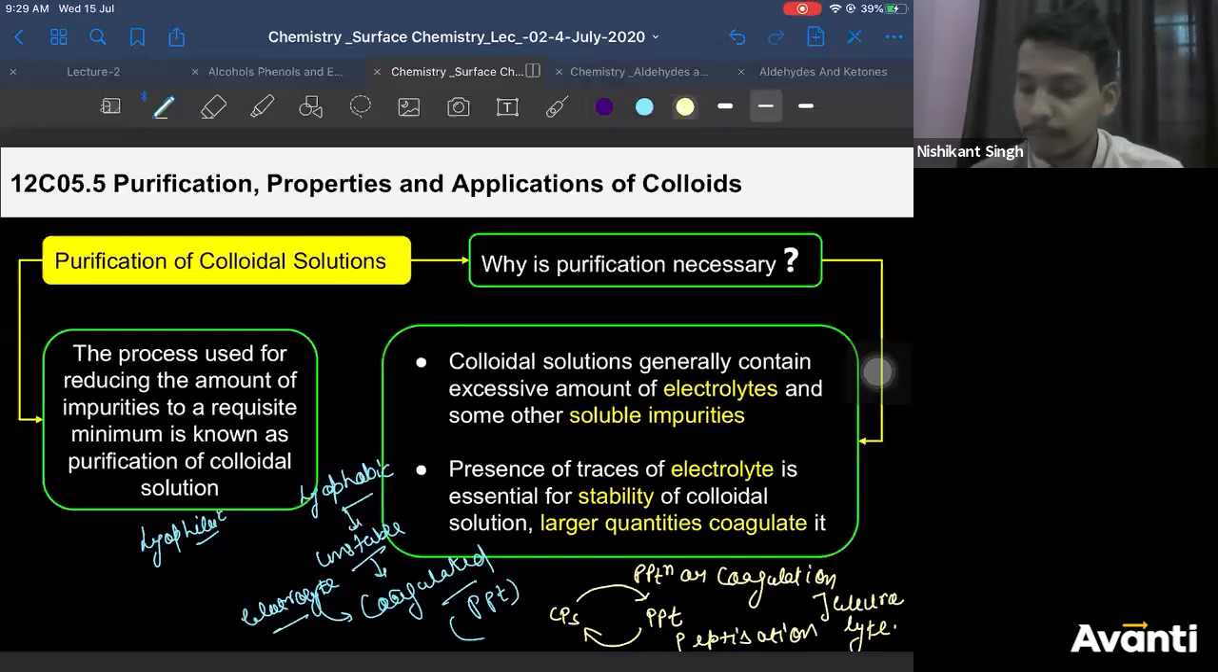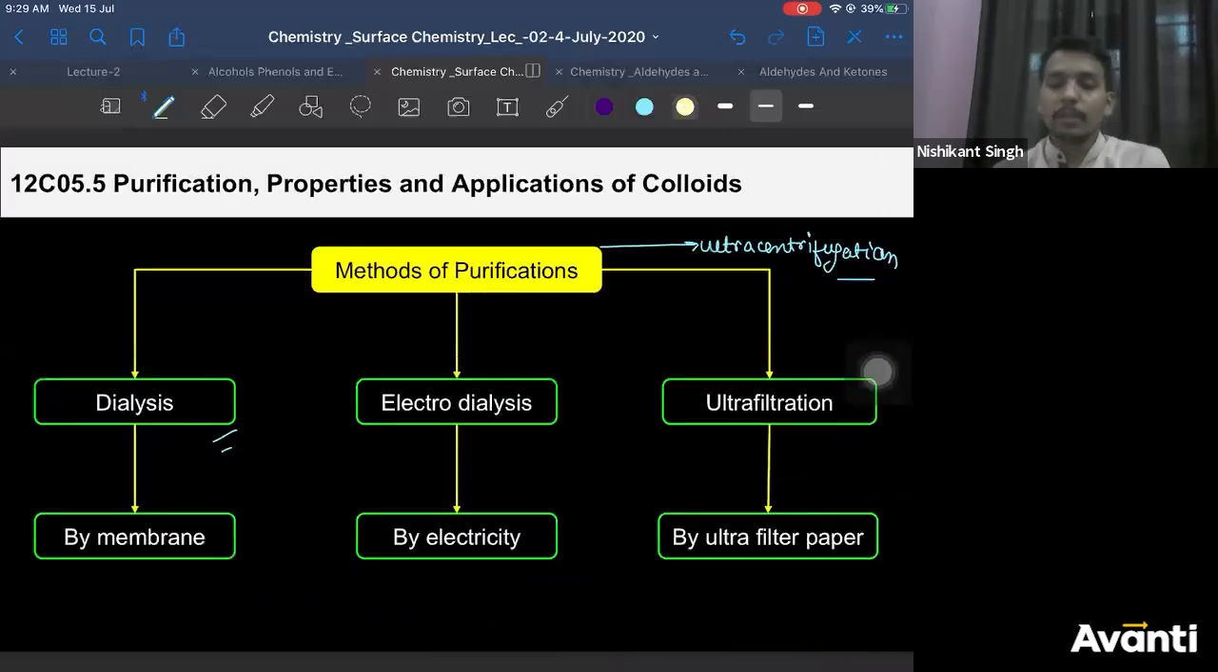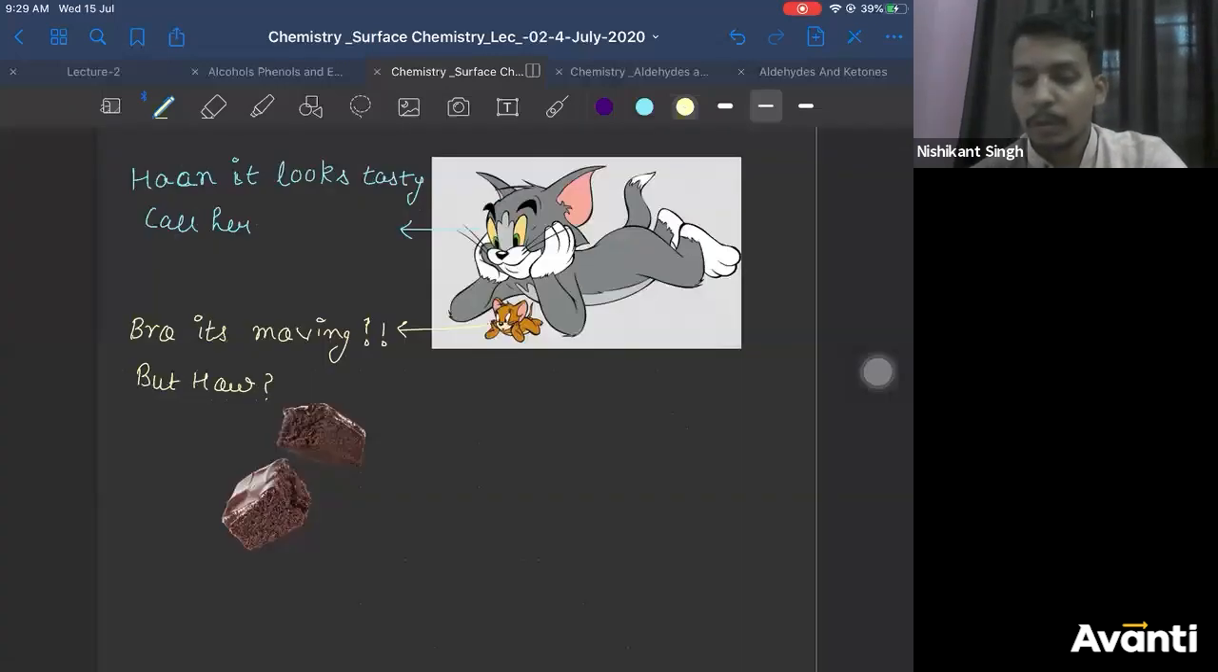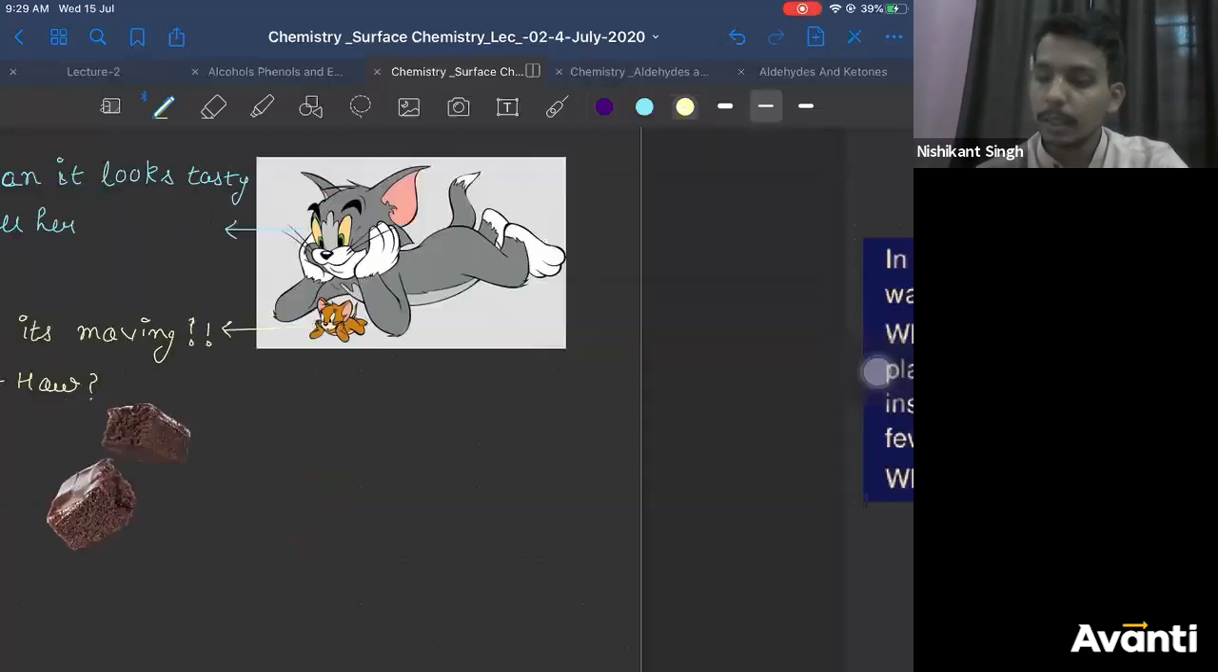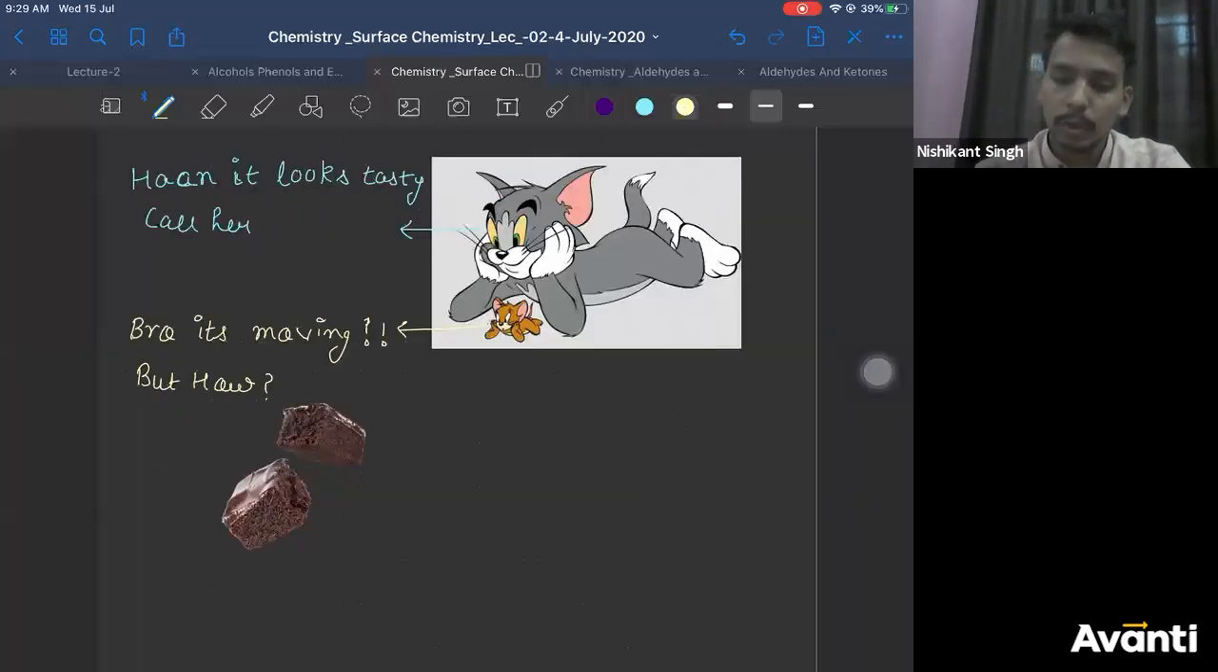Keep this in mind. Now we saw the methods of purification. We said there will be 4 methods we'll be discussing. What are those 4 methods? Dialysis, electrodialysis, ultrafiltration, and then we'll go towards ultracentrifugation. Okay? Let us see what it is. So we'll start with today's class, right? So let us move ahead.